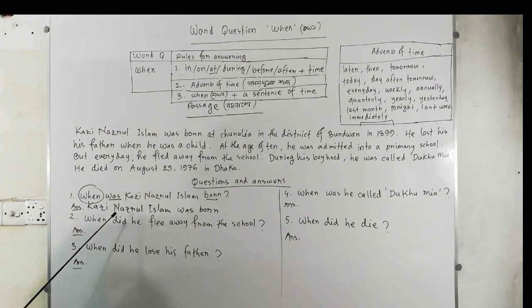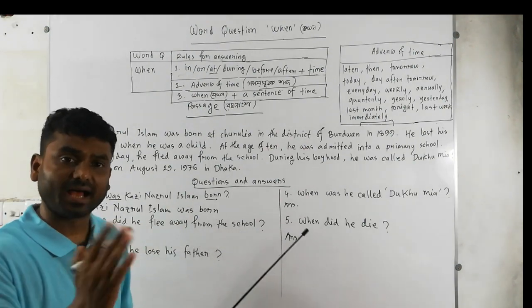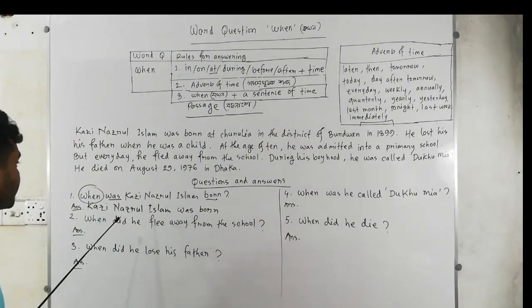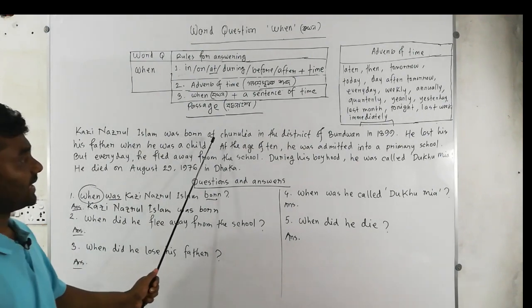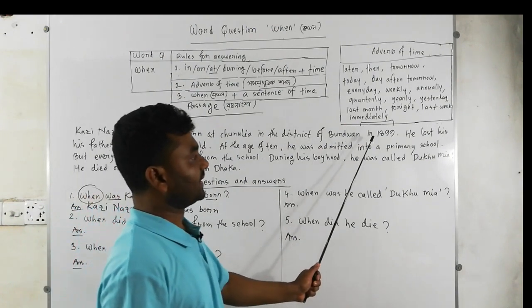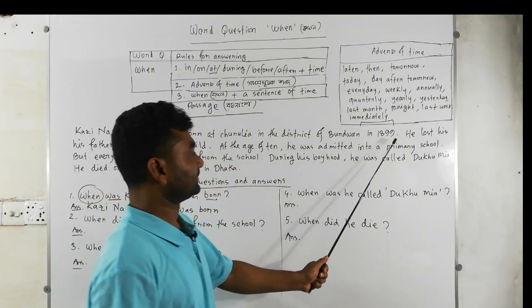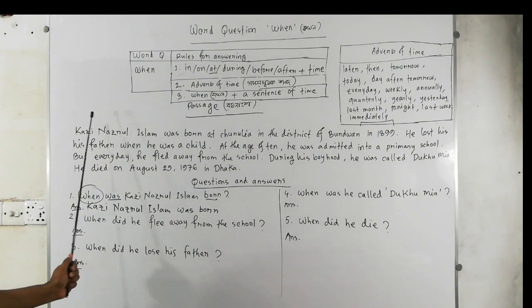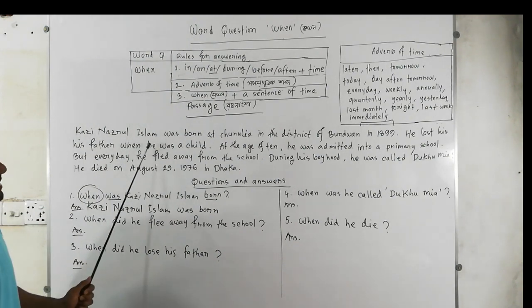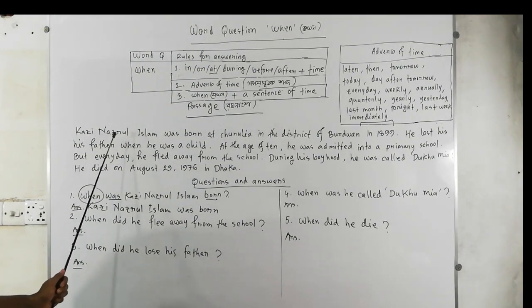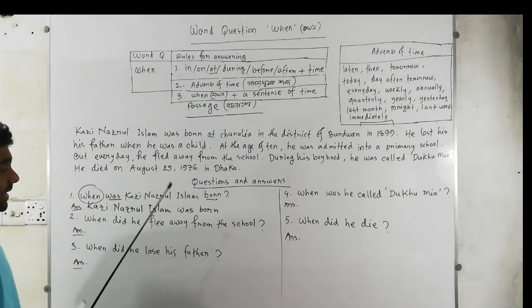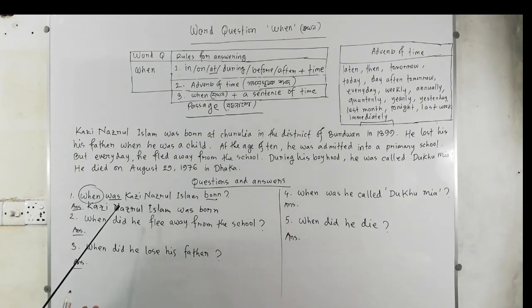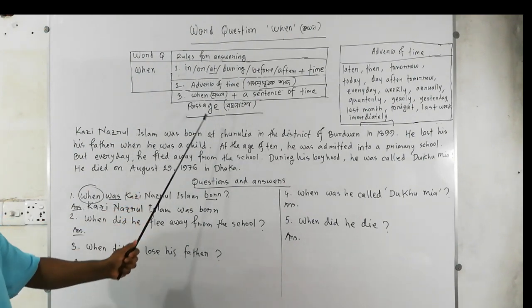Take a look at these persons. Where is it located in the passage? Find out. Okay, here we go. For the first sentence, Qazi Nazrul Islam was born at Cholia in the district of Bardwan in 1899. Follow this sentence. In this sentence, I've already written the subject Qazi Nazrul Islam and the verb was born.